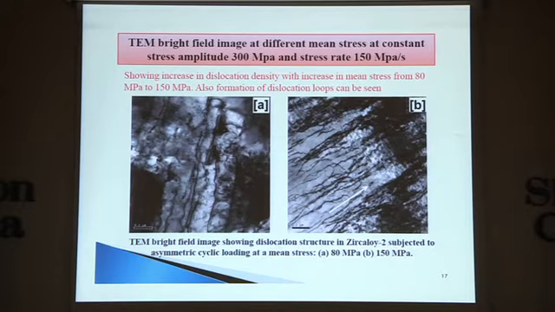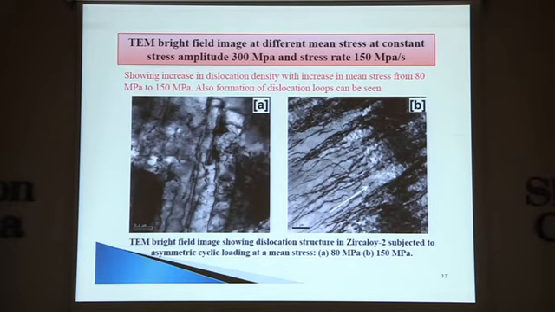These are the TEM bright field images of the first part, that is the variation in mean stress. Image A is showing the minimum mean stress, and image B is showing the maximum mean stress, 80 to 150 MPa. It can be easily seen that the dislocation density is increased.